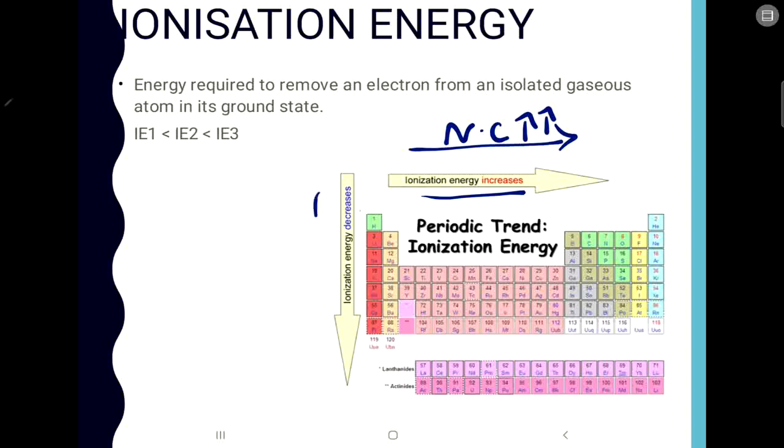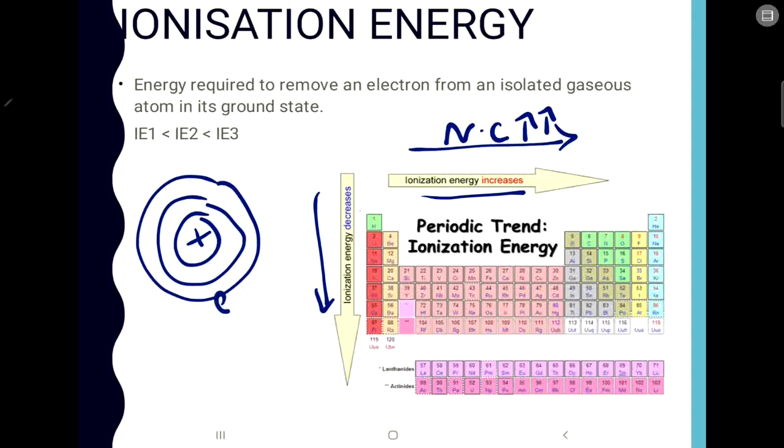Now when we go down a group, the effective nuclear charge keeps on decreasing, because the shells keep on adding as we go down a group. So the electron goes far away from the nucleus, and the nuclear charge keeps on decreasing because the distance of the electron from the nucleus is increasing. Since the nuclear charge is less, less ionization energy is enough to remove that electron. So the ionization energy decreases as we go down a group. So that is the trend for ionization energy.